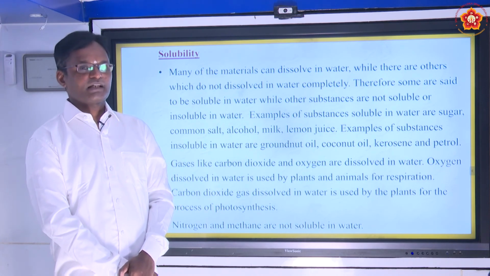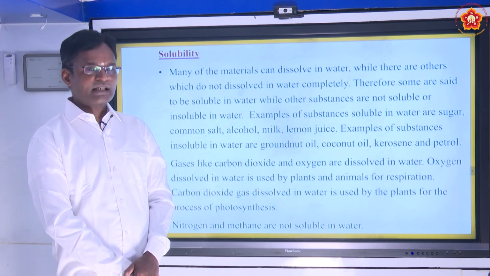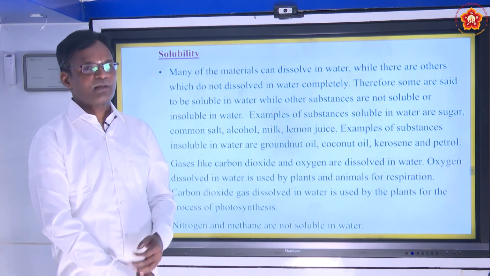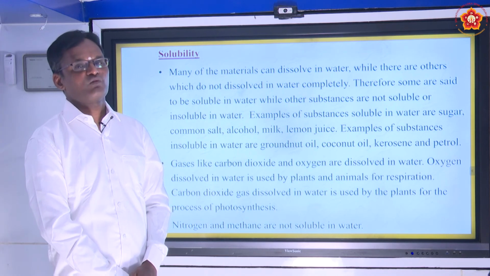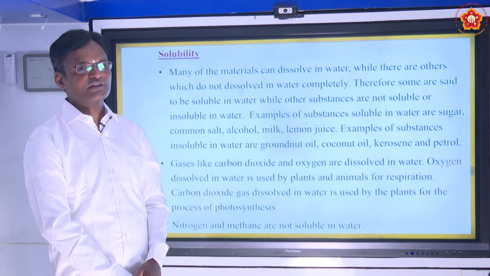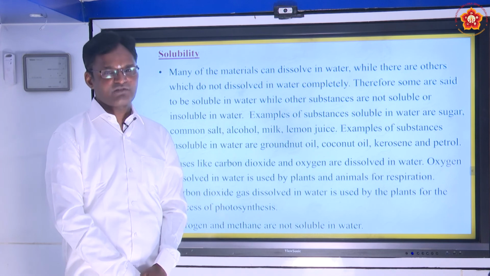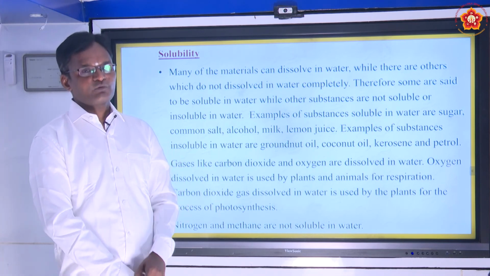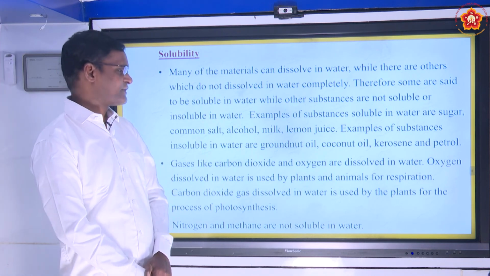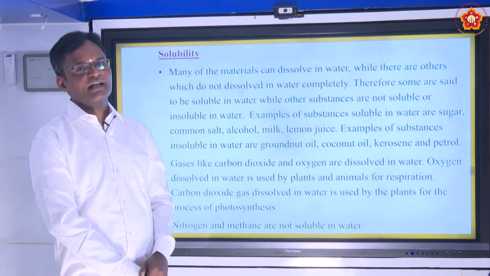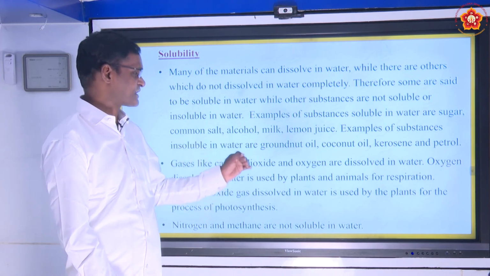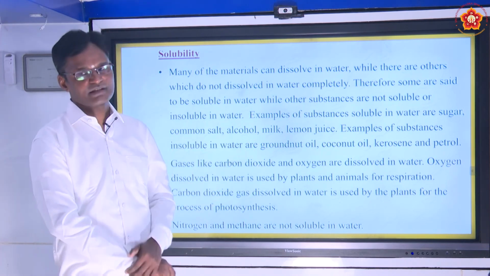Similarly, carbon dioxide dissolved in water is used by plants for photosynthesis. Without photosynthesis, there is no life and no preparation of food. So for photosynthesis we should have carbon dioxide, and that dissolved carbon dioxide is used by the plants.